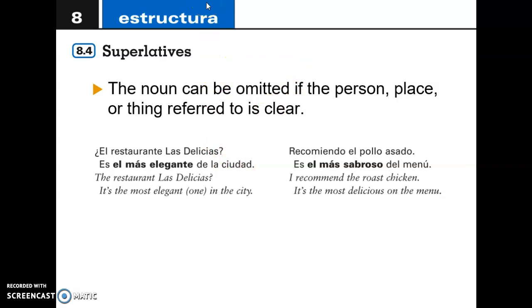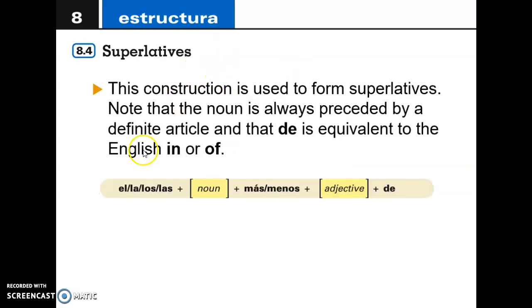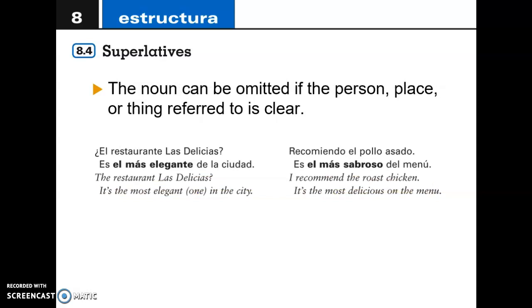And that is why, let's go back, that is why they are giving us the word de. So we are saying that this is the best quality we can find in this little group. So for example, this is the best quality restaurant or the most elegant restaurant we can find in the city or in town, right? That's why we say de la ciudad.